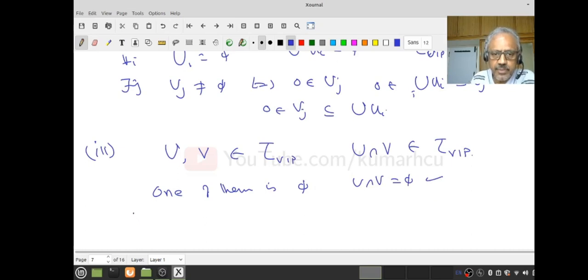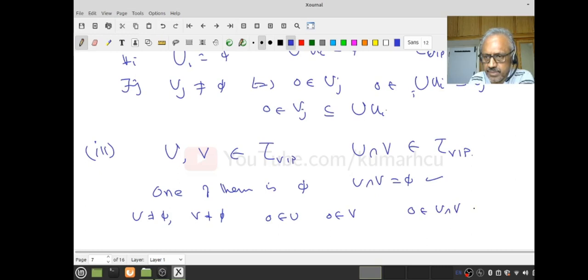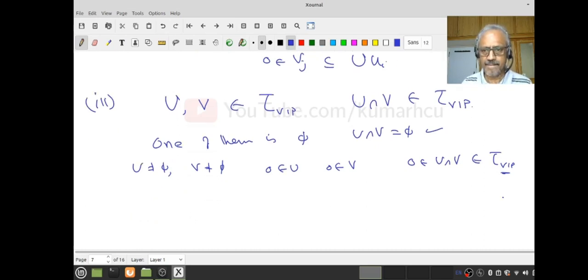Therefore let's assume U is not empty, V is not empty. U is not empty, but it's in the VAP topology, it's an open set. That means 0 must be in U. And similarly 0 must be in V. Therefore 0 is in U intersection V. Therefore that belongs to the VAP topology. Have you understood this?